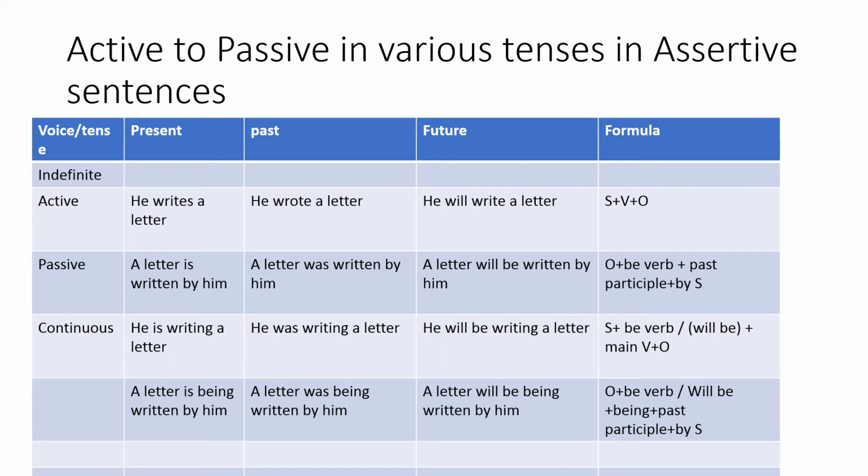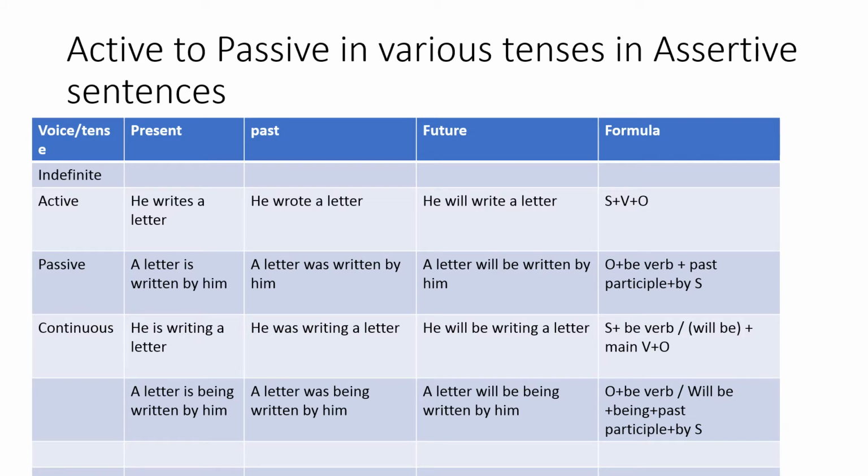Depending upon the tenses like past and future, you will have to just change it to was and will be or shall be. That is exactly what I have written in the formula. So the object has been introduced into the first, object plus be verb or will be, whatever it is, plus being, which is the main thing here, plus past participle plus by plus subject. He has been brought into the last. Clear?